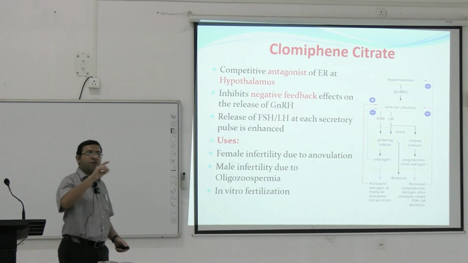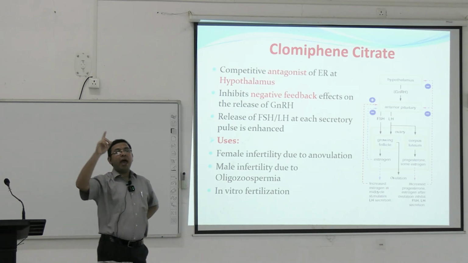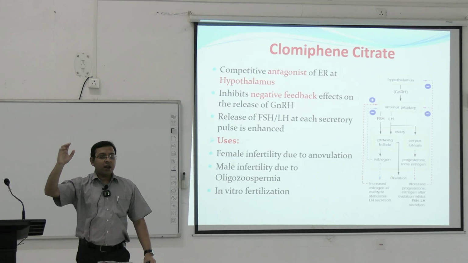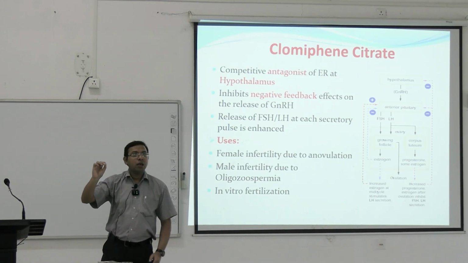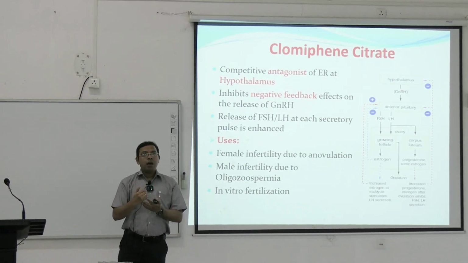So ultimately it is a negative feedback effect. When clomiphene is given, it basically acts on this negative feedback mechanism. It goes to the brain and acts on the estrogen receptor alpha and beta in the hypothalamus. When they act on the hypothalamus, the negative feedback effect is lost.